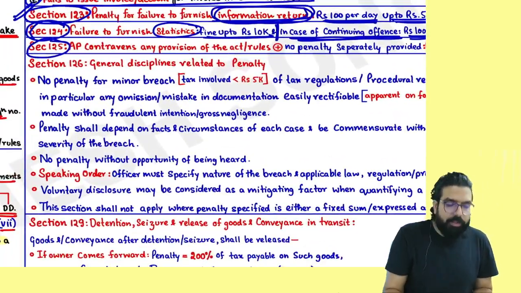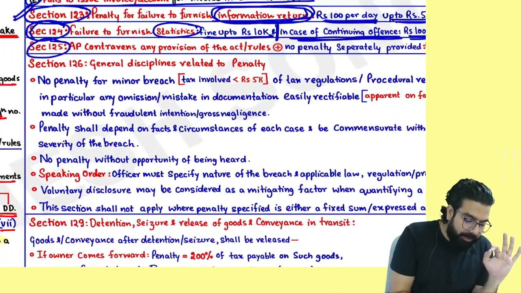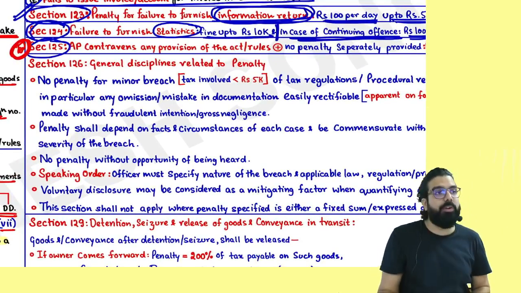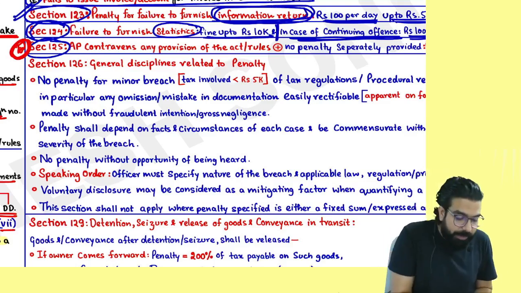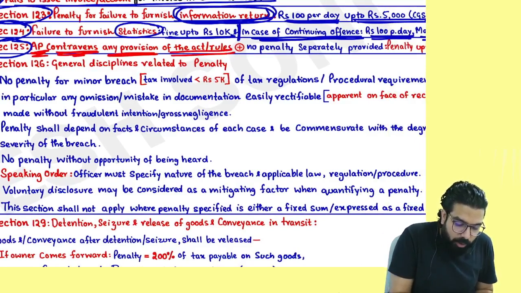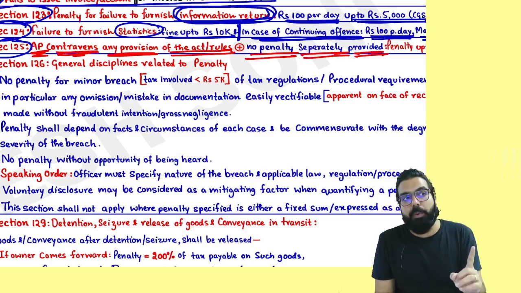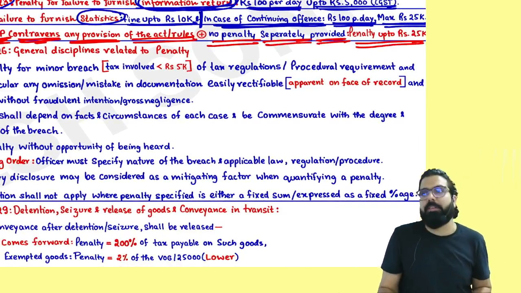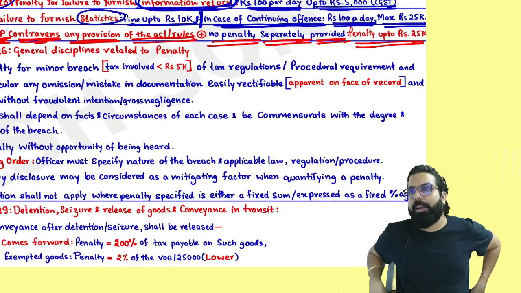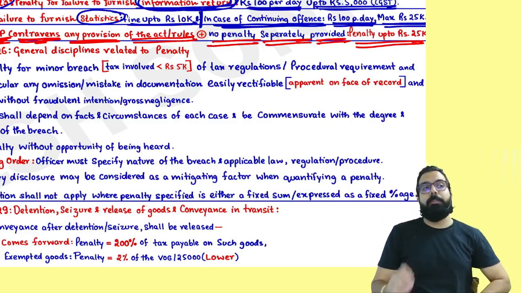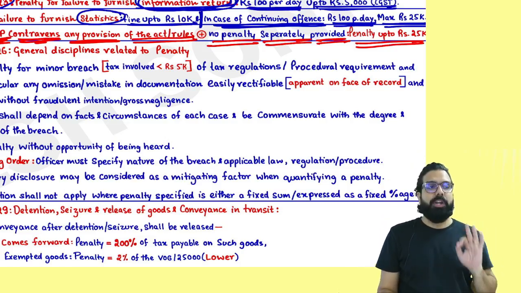Sir, people always remember, this is very important. Section number 122 is important. Section 125 is important. What is section number 125 telling? Any person doing any contravention of any provision of the act or rules, for which no penalty is separately provided. Remember, if for any provision penalty is not provided anywhere, that will be penalized under section 125. You did something which is not told anywhere, for which penalty is not told anywhere, then remember the penalty will be up to 25,000 rupees.